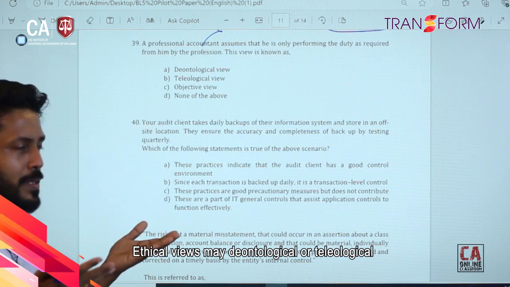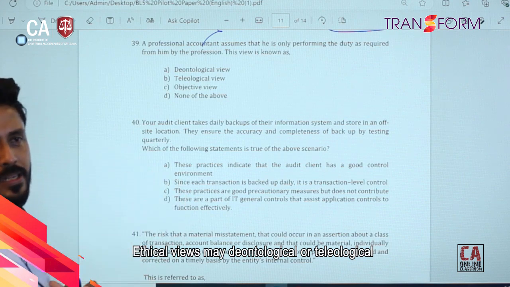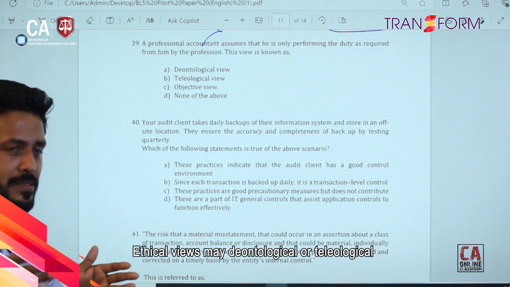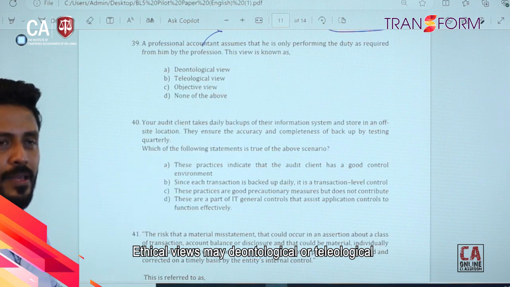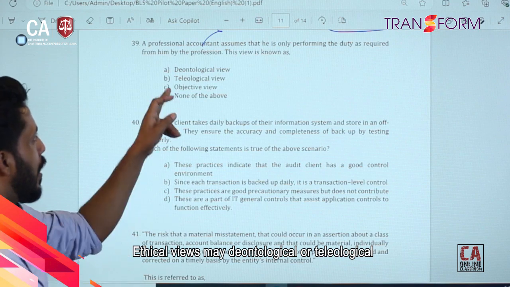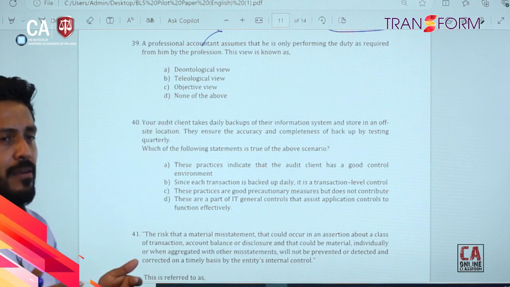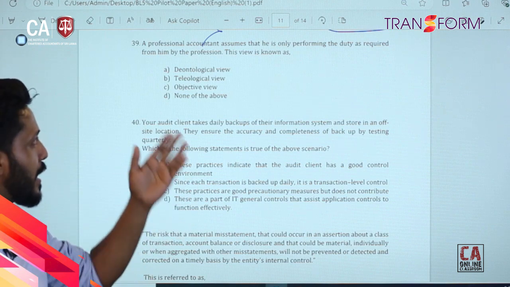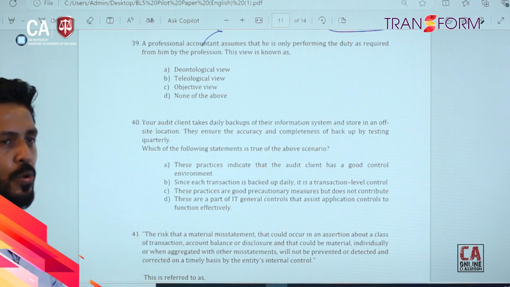As human beings, we need to comply with professional rules and ethics. Not considering the circumstances and the result, we should comply with the requirement. That's called the deontological view. The teleological view means we consider the repercussions, circumstances, and results of that activity, and we decide whether we are going to do it or not.